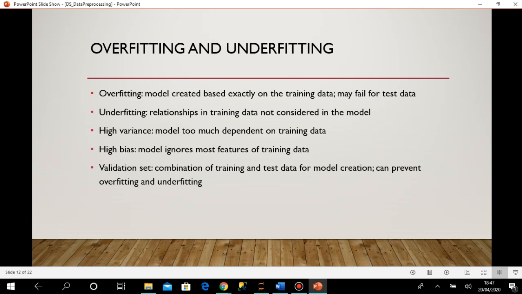Okay, then come the terms overfitting and underfitting. I told you when we were discussing training data, and I believe you already have some feeling for it: when you have too much training and very little testing, you face difficulty, and when you have very little training and a lot of testing, that also creates difficulty. So what is overfitting? Overfitting is when a model created exactly on the training data may fail for test data.